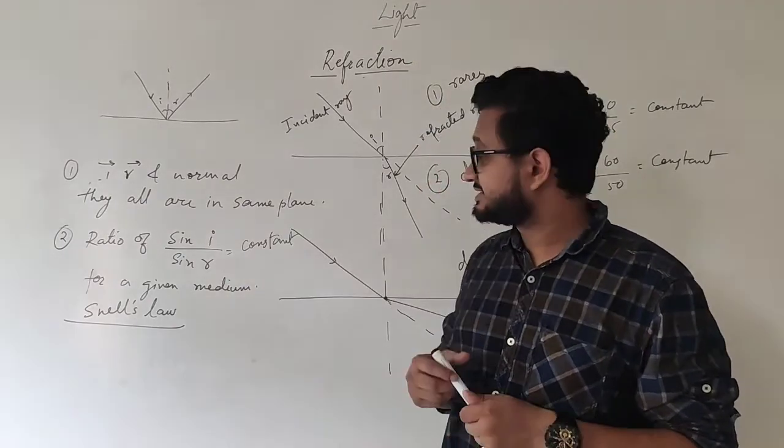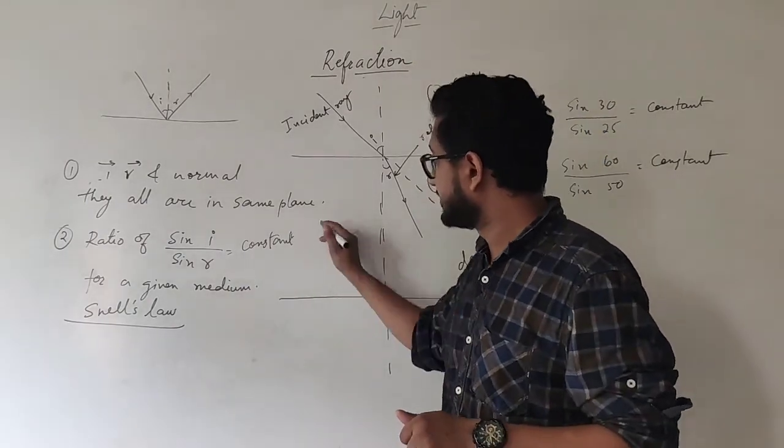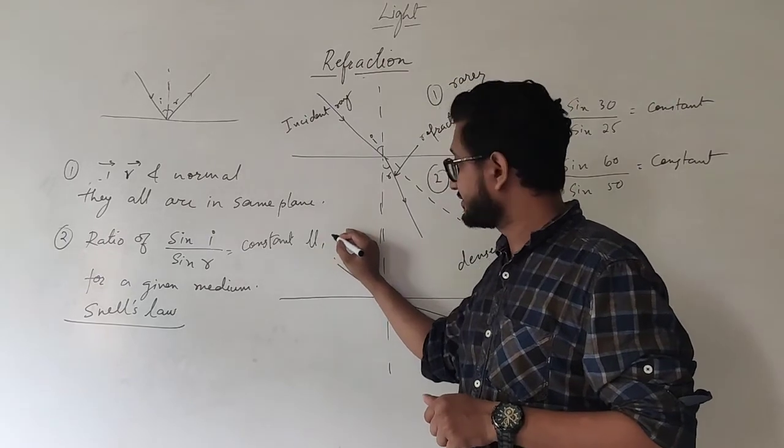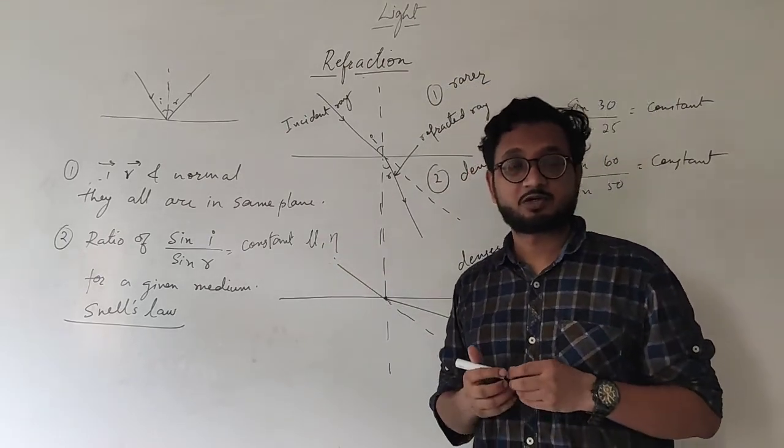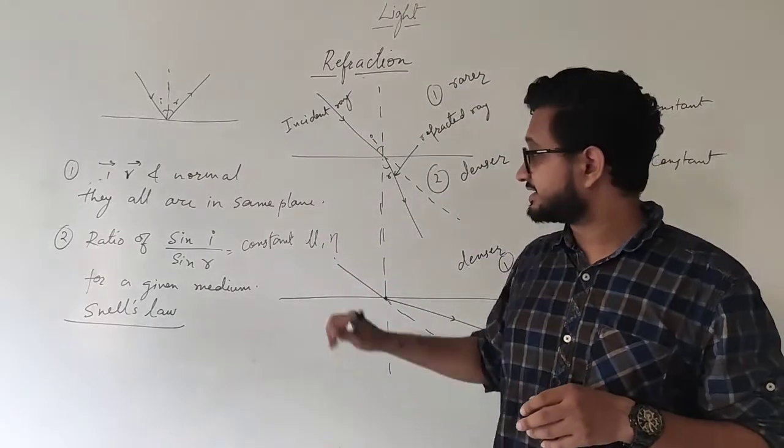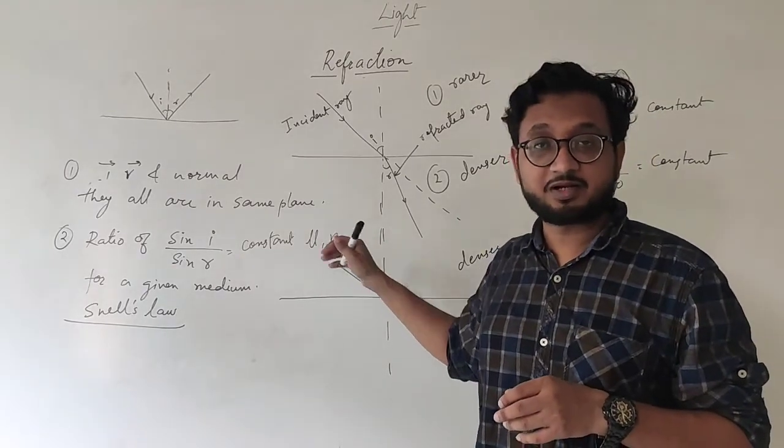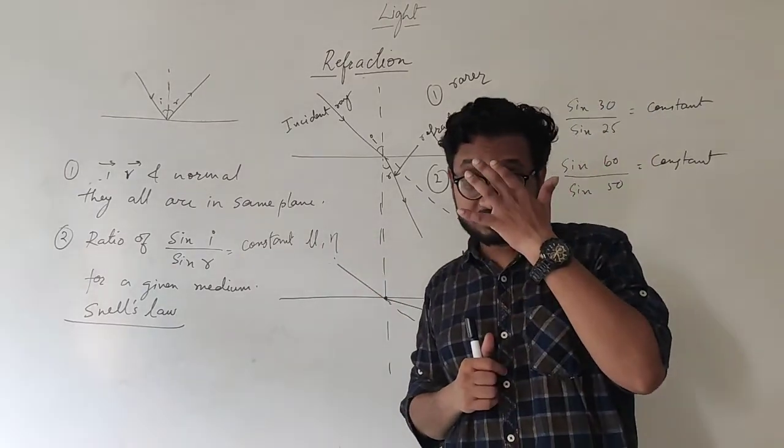And this constant is given by the symbol mu or eta. This is the Greek alphabet mu and this is the Greek alphabet eta. I hope it is clear to you, students.